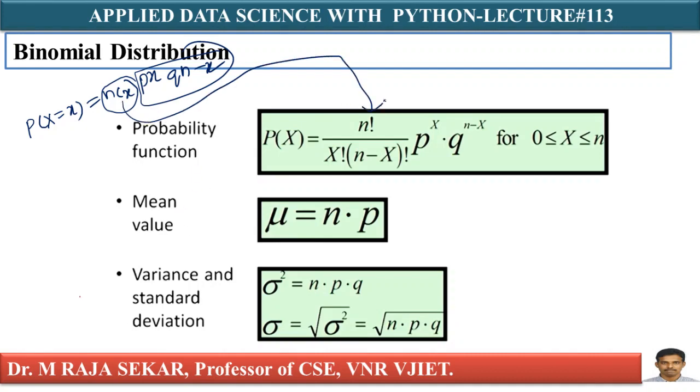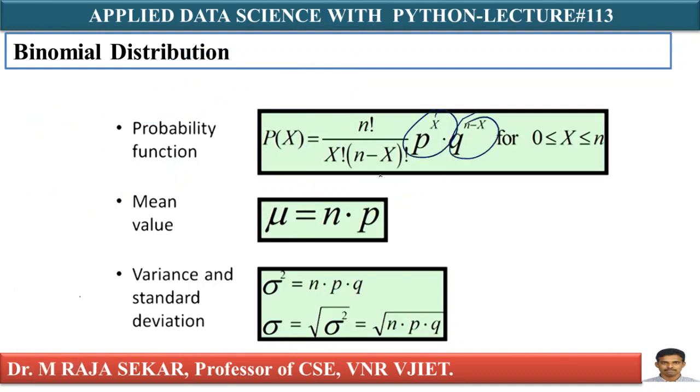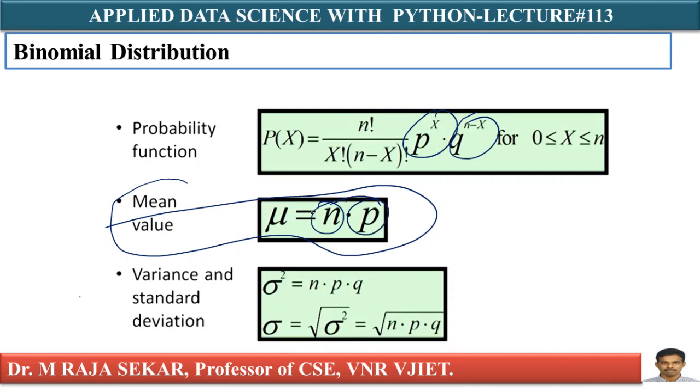What is nCx? nCr is a formula: n factorial by r factorial into n minus r factorial. According to this formula, nCx is n factorial by x factorial into n minus x factorial, and this is multiplied by p power x, q power n minus x. You must understand that mean mu equals np, where n is the number of trials and p is the probability of success. You can derive this: for a discrete distribution, expectation is sigma x into P of capital X equal to x. If you make use of this formula, you can derive it.